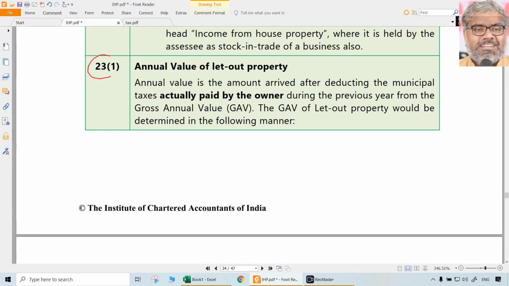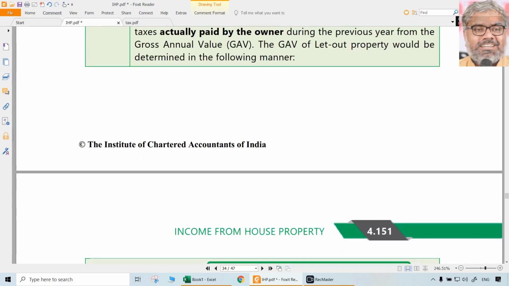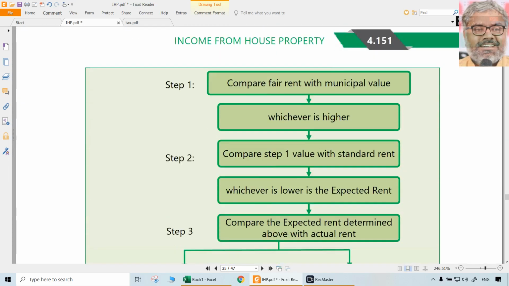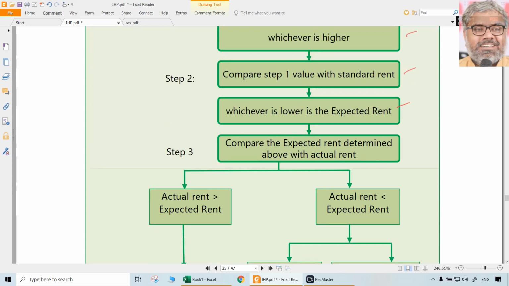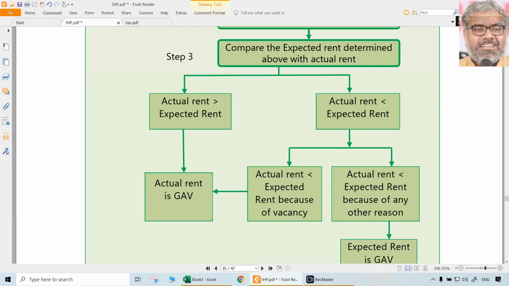Then section 23 talks about the annual value of the property, and this procedure is very important. How to compute annual value of the property. First, compare the fair rent with municipal value. Whichever is higher, it has to be taken. That has to be compared with standard rent. Whichever is lower has to be taken. And what do we call that? Expected rent. That expected rent will have to be compared with actual rent. What if the actual rent is greater than expected rent? Automatically, actual rent itself is gross annual value.